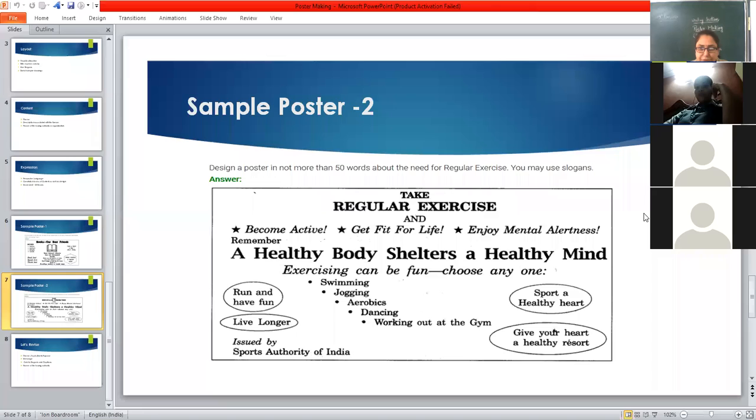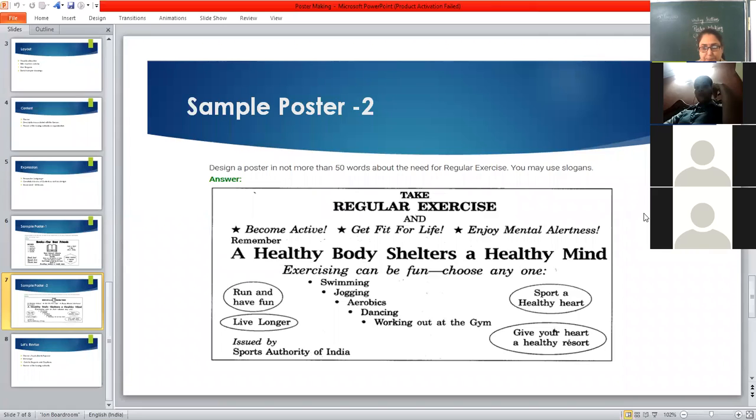Very good. Now, if you can see, children, there are a few bubbles to highlight the points: run and have fun, live longer, sport a healthy heart, give your heart a healthy resort, issued by Sports Authority of India. You can make a small narrow box also below. You can divide this big box where you have written "issued by", or this way also it is fine. Right? So the heading: take regular exercise. Now, a few small exclamatory phrases are there: become active, get fit for life, enjoy mental alertness.